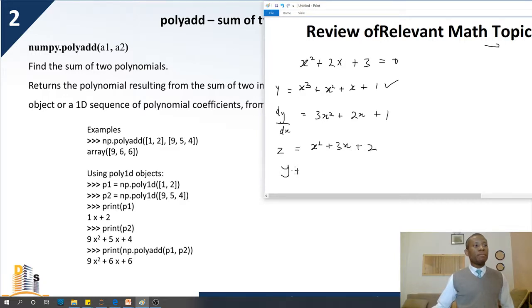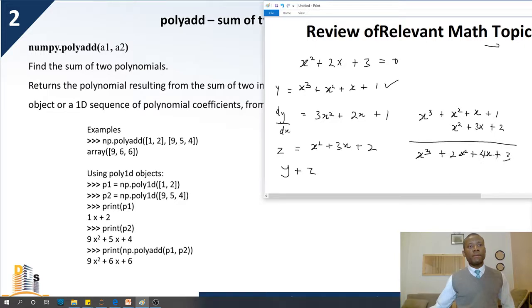I want to find y plus z: x cubed plus x squared plus x plus 1, this is y, and we are trying to add it with x squared plus 3x plus 2. You see where I'm writing, because I'm taking the degrees of the polynomial into consideration. And that is going to give us x cubed plus 2x squared plus 4x plus 3, right? So this is what we have as the addition of these two.